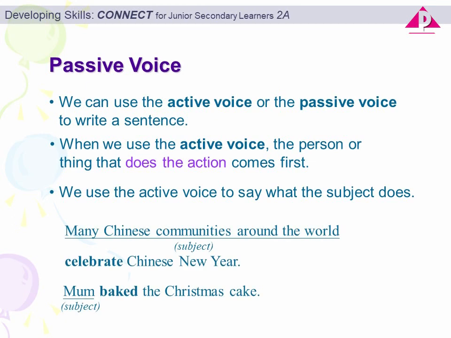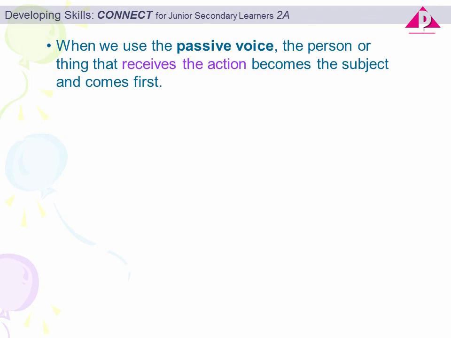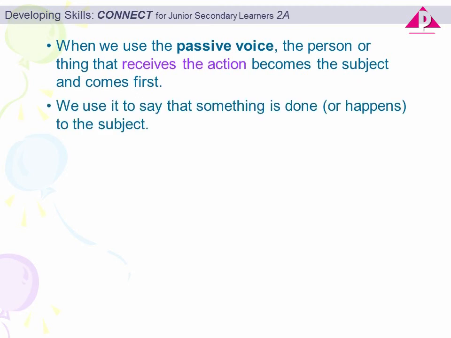Below are two examples using the active voice. Many Chinese communities around the world celebrate Chinese New Year. Mum baked the Christmas cake. On the other hand, when we use the passive voice, the person or thing that receives the action becomes the subject and comes first. We use the passive voice to say that something is done or happens to the subject.